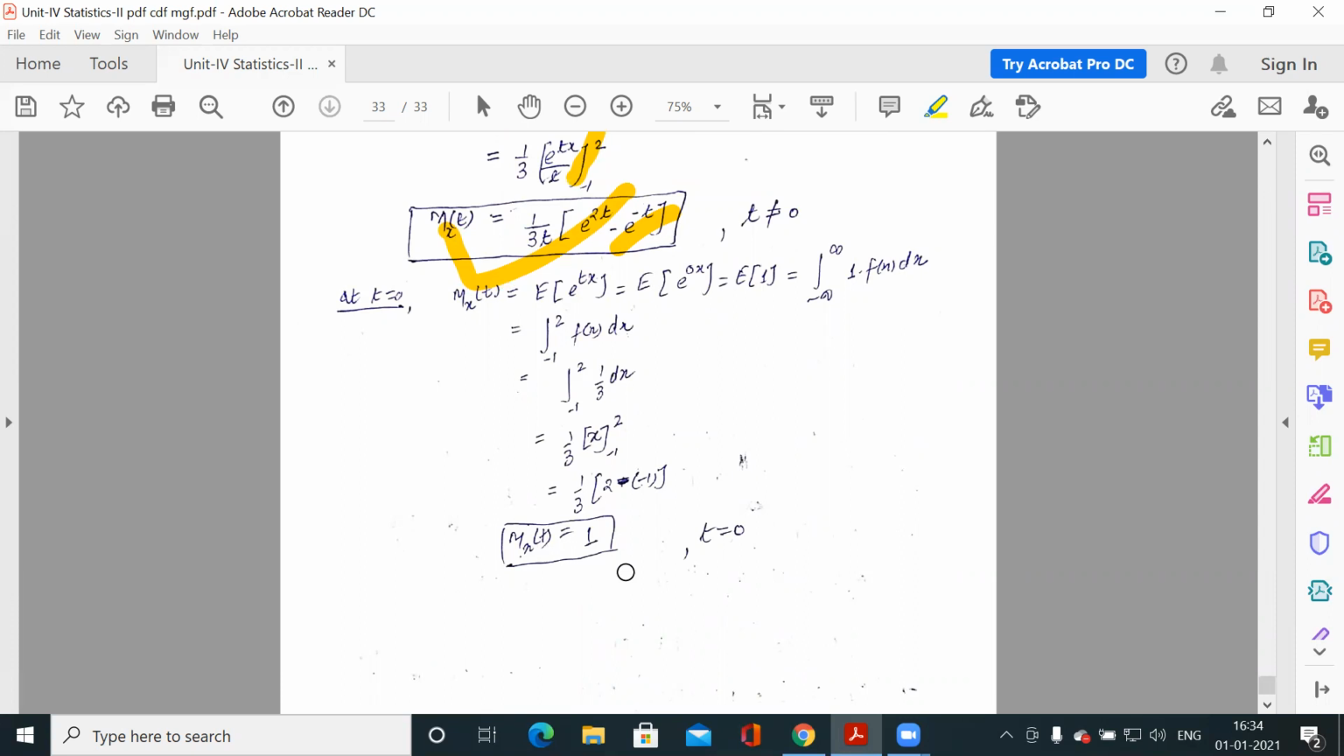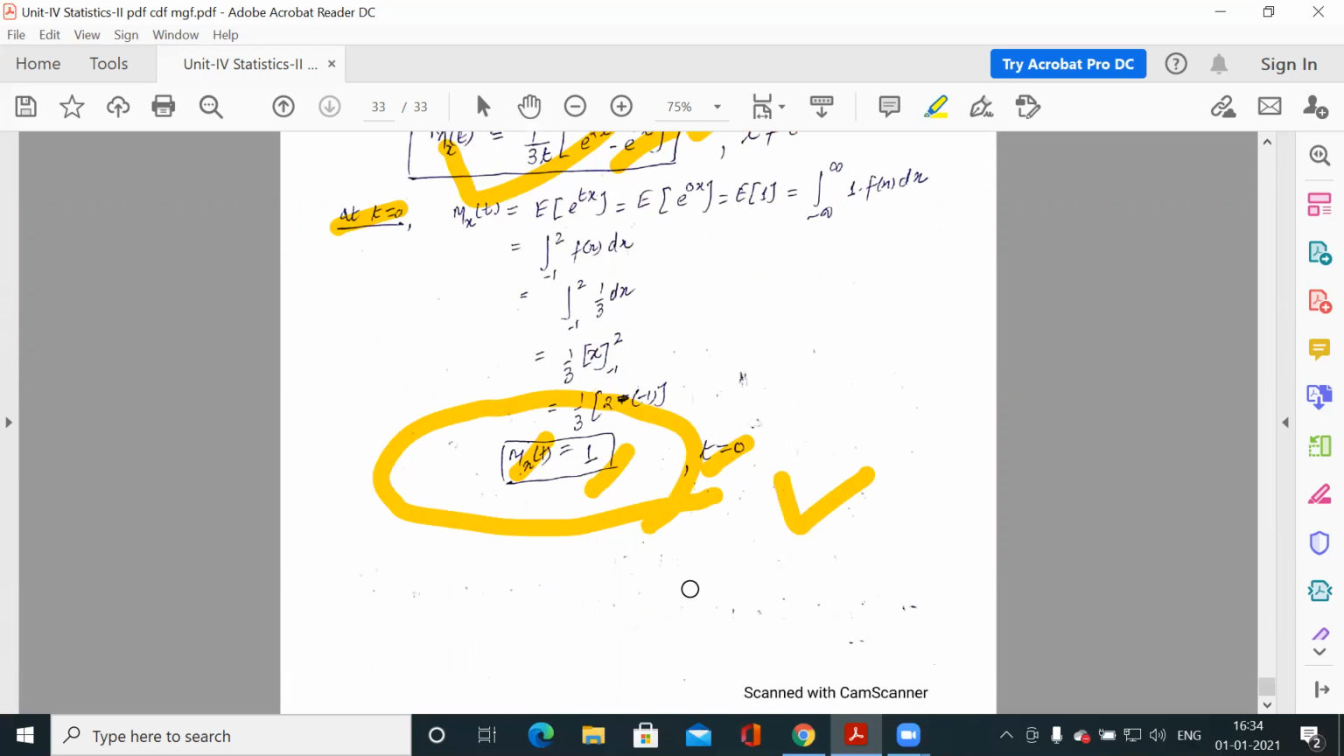Here we have to prove one more thing, that M(0) is 1. So you can do this. This is M_X(t). At t equal to 0, you have to prove that M(0) is 1. So apply t equal to 0 here and expand this, and you will get the term M(0) is 1 when t is 0. So this was about the moment generating function.